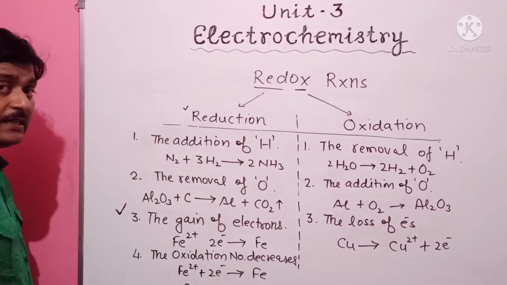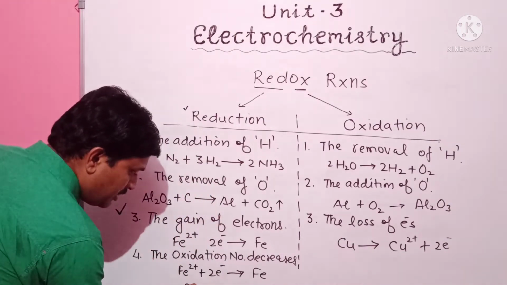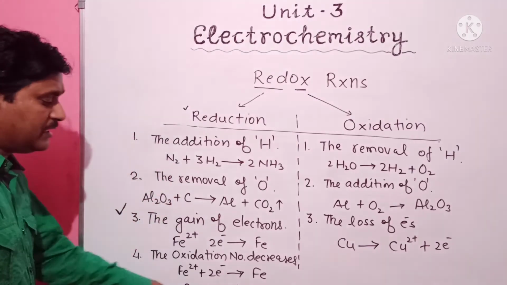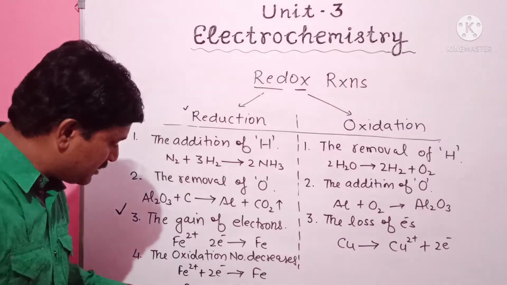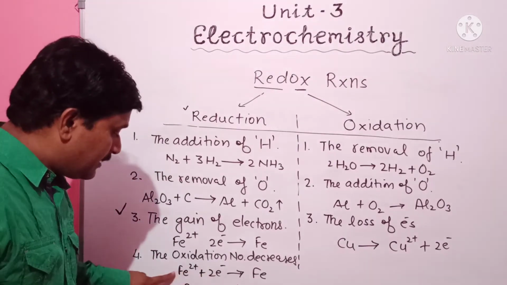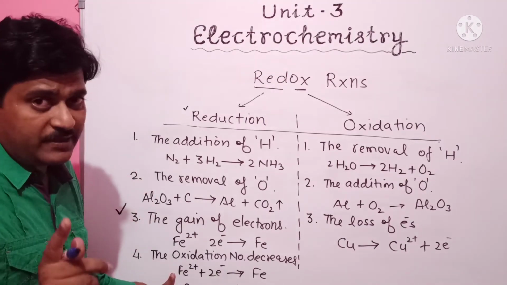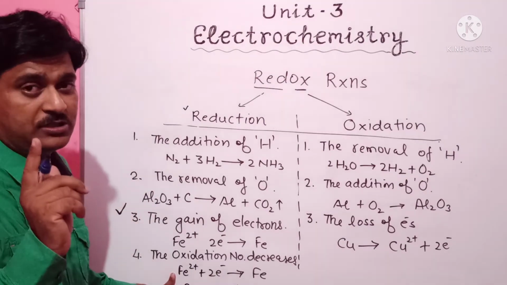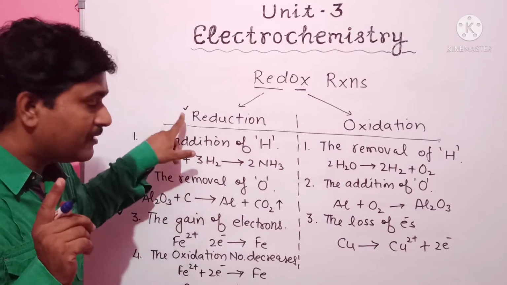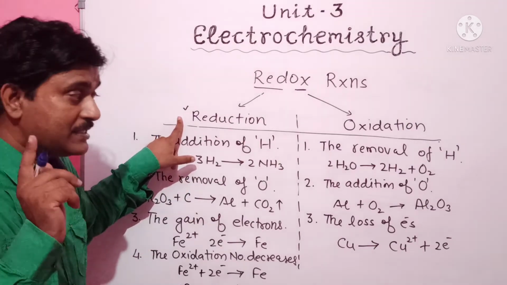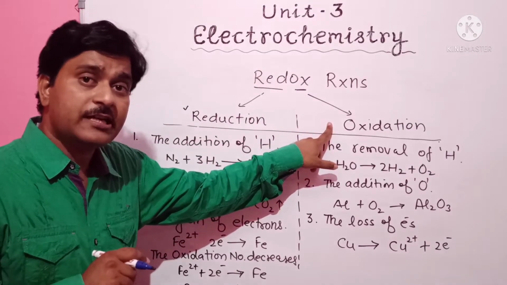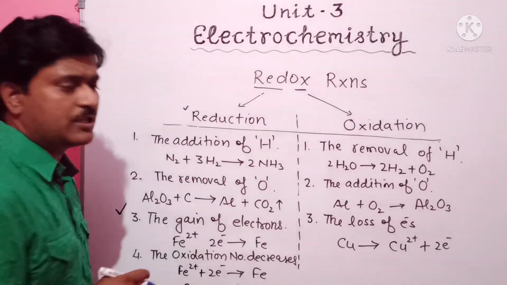So we can say clearly that the oxidation number decreases, from +2 to 0. So we can say the Fe2+ ion gets reduced. And what is the reaction? A reduction reaction.